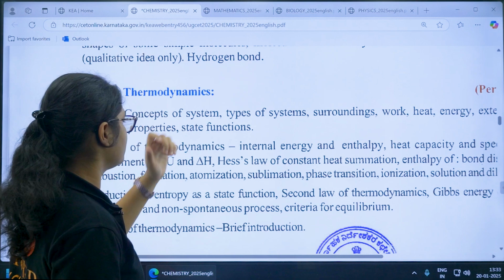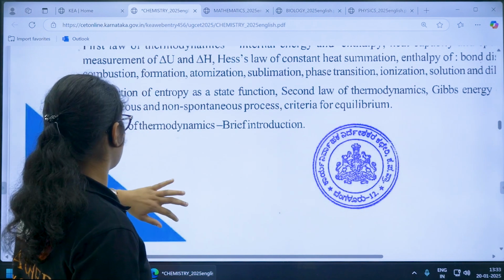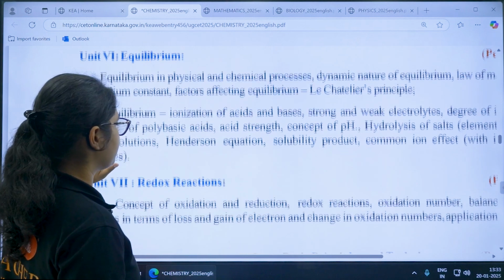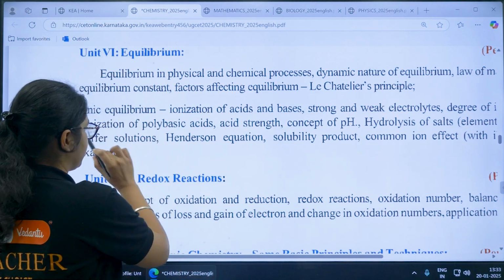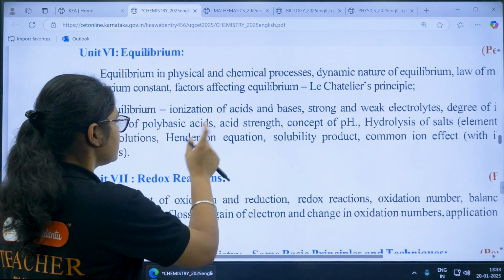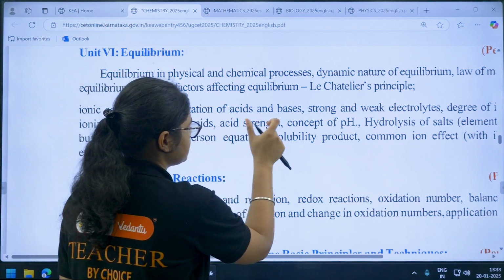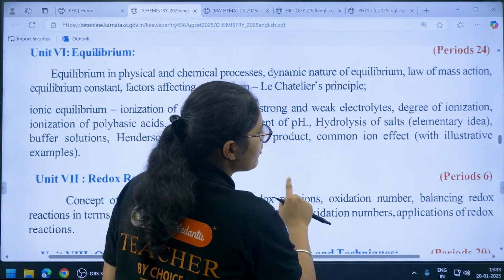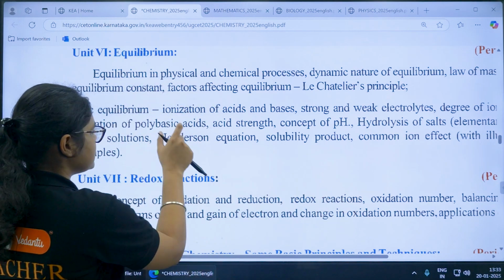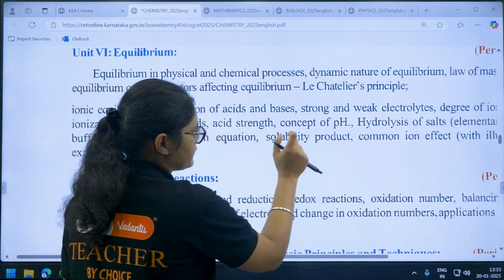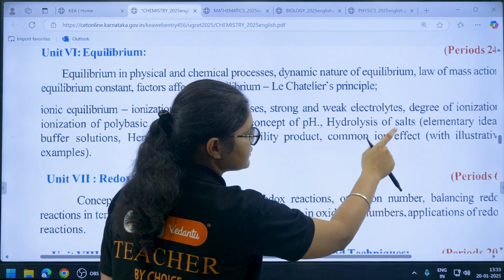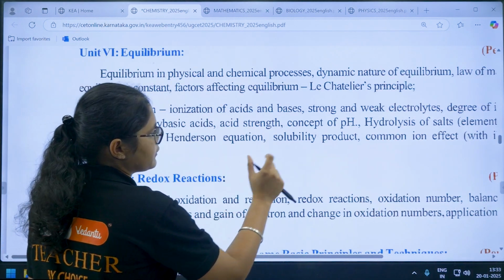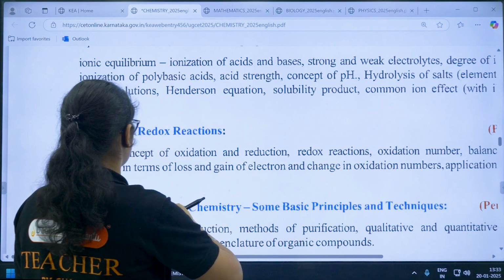Next you have thermodynamics, okay, and then you have equilibrium, okay. So in equilibrium, especially most of the students are afraid of ionic equilibrium, right? So what are the topics in ionic equilibrium? Ionization of acids and bases, strong and weak electrolytes, degree of ionization, then ionization of polybasic acids, acidic strength, concept of pH, hydrolysis of salt. So you should be knowing the formulas of salt hydrolysis, Henderson equation, solubility products. So everything is covered here, right?